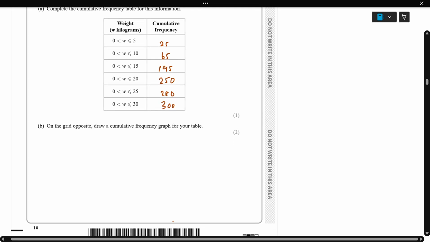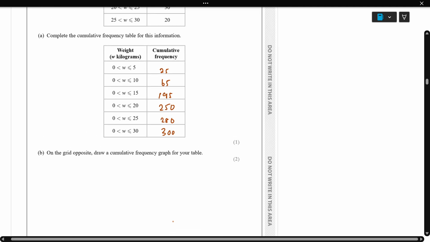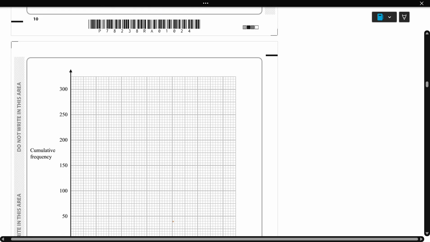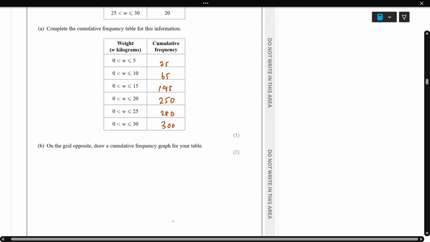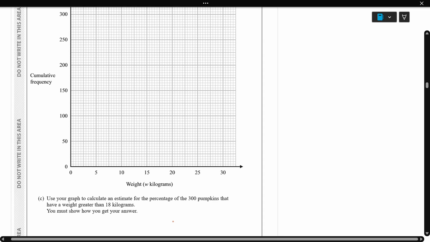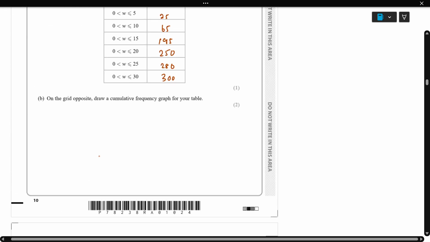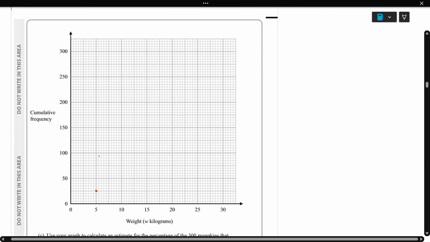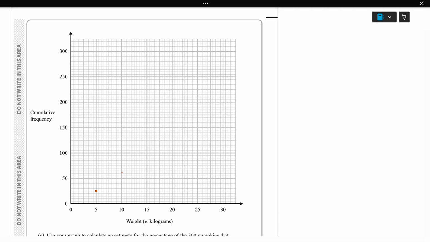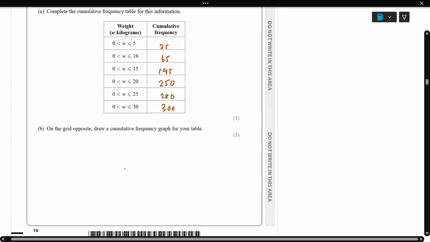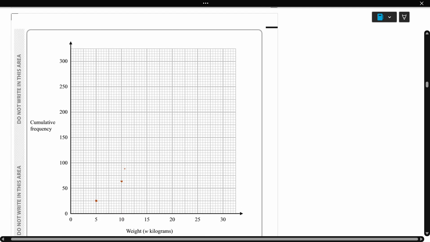Next, on the grid opposite, draw the cumulative frequency graph for your table. So we need to use this data and draw the cumulative frequency. First one is 5 to 25, so where 5 is here, 5 to 25. Next, 10 to 65. 10 to this is 50, this is 75, 65 is somewhere here. Next, 15 to 195.